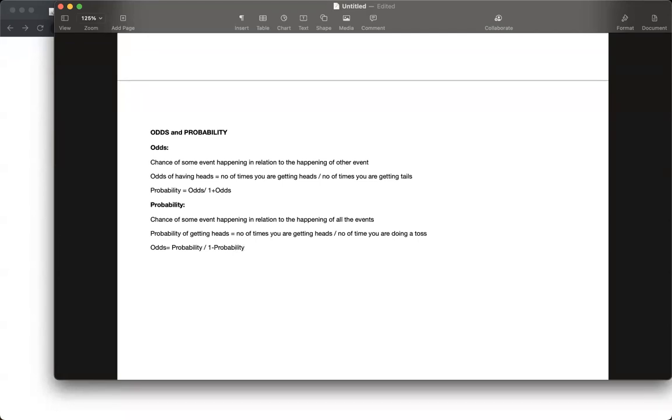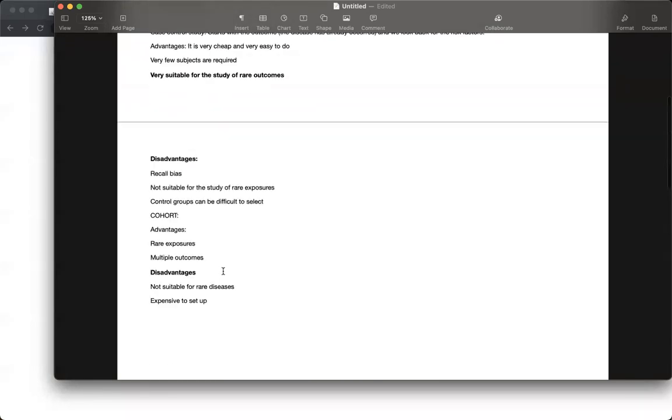So just remember that in the numerator here it would be odds, here it would be probability, and in the denominator here we have 1 plus odds for probability and here we have 1 minus probability for odds. This is basically the formula which we all should know by heart. I hope it is clear.